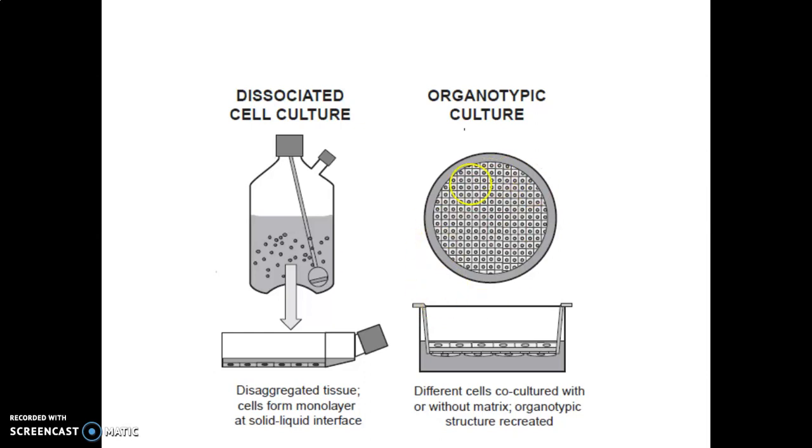So here the matrix or fibers are used in organotypic culture for the growth of cells so that it mimics in vivo culture conditions. Here in organotypic culture, different cells are co-cultured with or without matrix, and an organotypic structure is created.